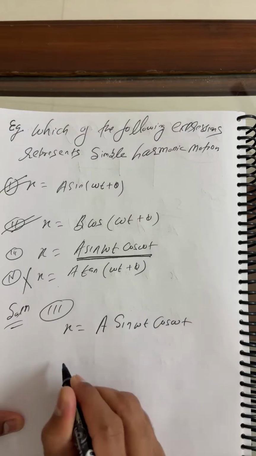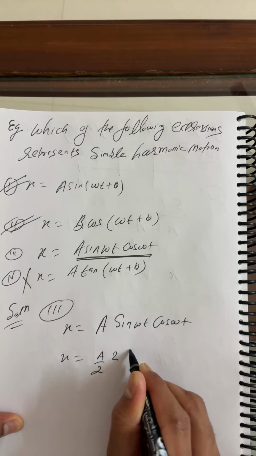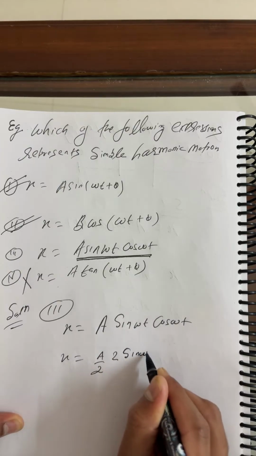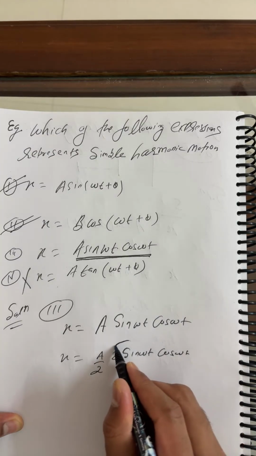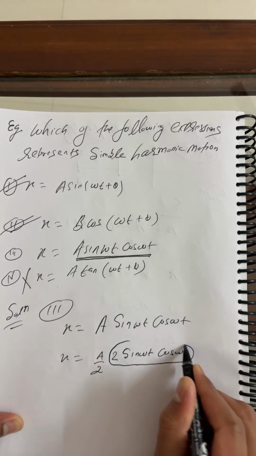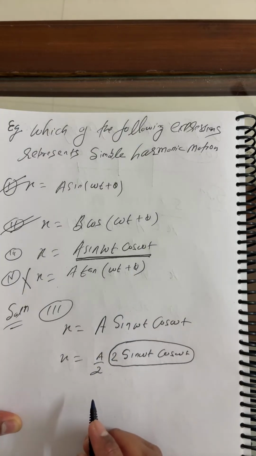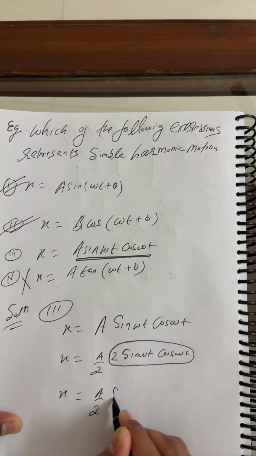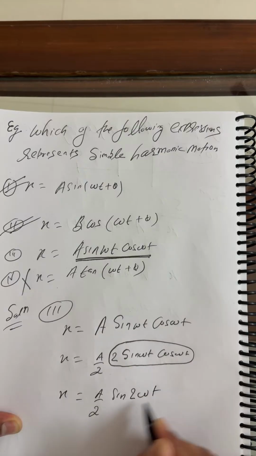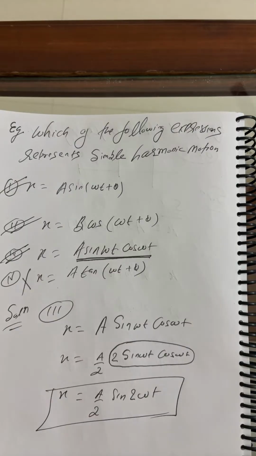X equals A by 2 times 2 sin omega t cos omega t. I hope all of you remember this is the formula of sin 2 theta, my dear. So x is A by 2 sin 2 omega t. This belongs to SHM here. Option 3 is also correct.